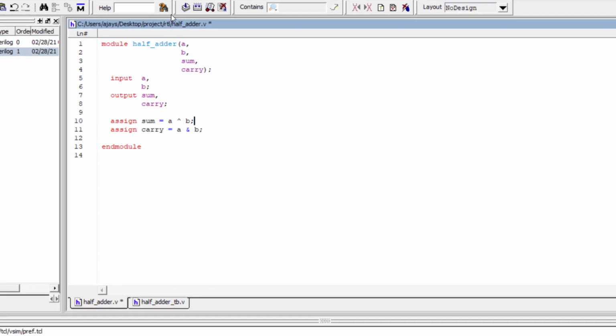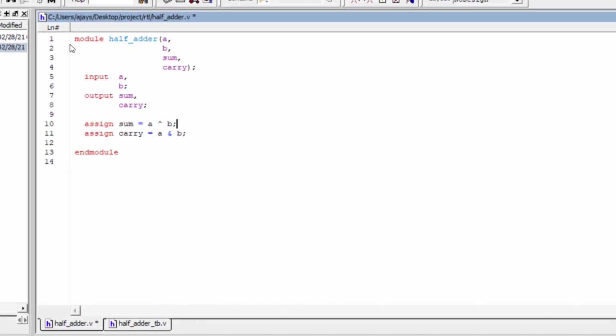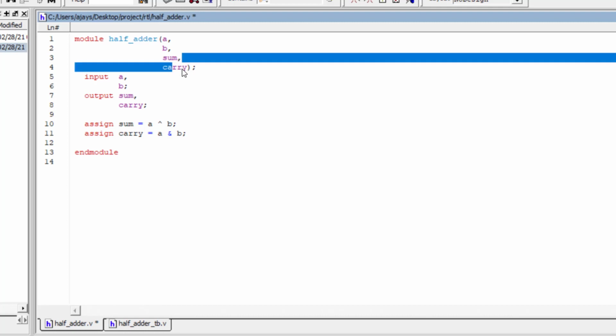So right now, if you see, we have written in the design file, that is module. Module is the syntax. Whenever you have to design, you have to write module. And I've given the name, that is half adder. You can give any name. And I have given the inputs, A and B. A is the input and B is the input. And the outputs are sum and carry. So I've defined everything in the module part.